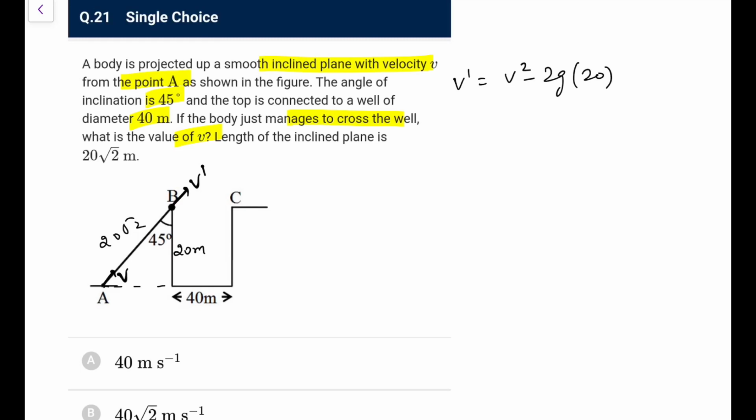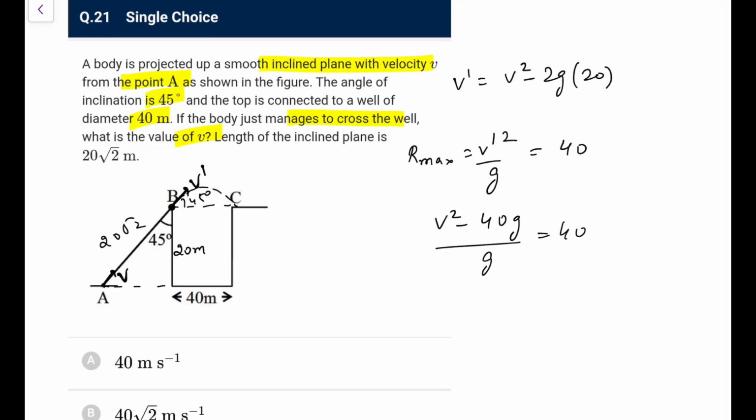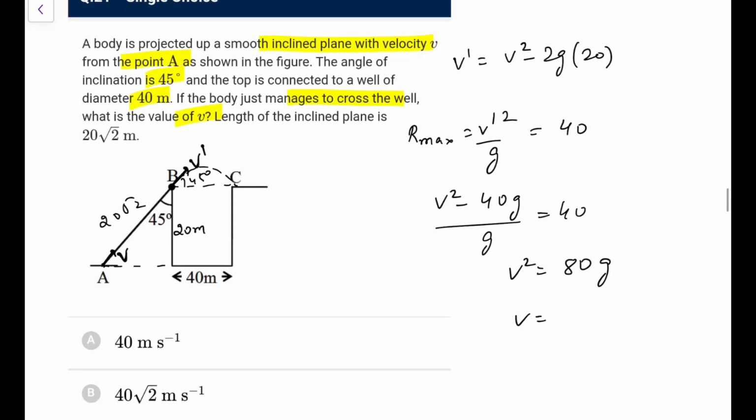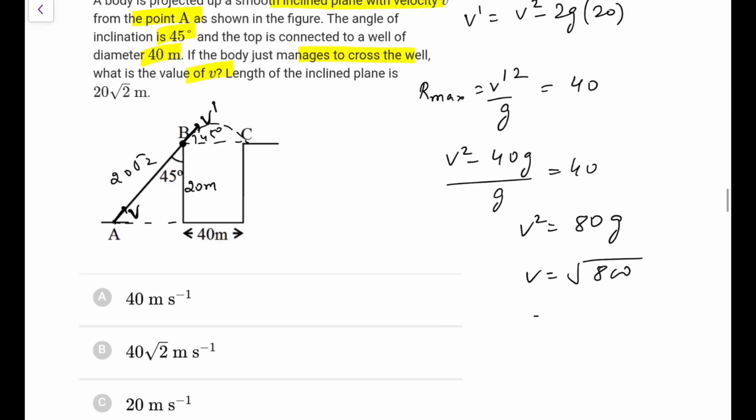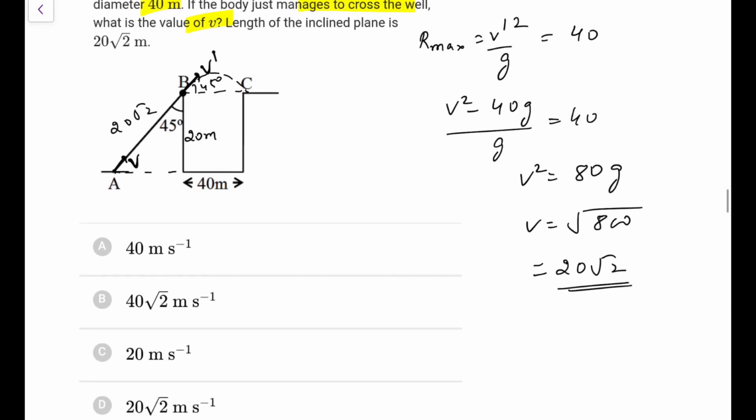Now this is sufficient to cross it, this would be at 45 degrees, so range is maximum, that is v dash square by g, directly you can say, and that is equal to 40. So what I can write, v square minus 40g, by g, is equal to 40, so v square comes out as 80g, so v comes out as root of 800. So root of 800, what is it? 20 root 2 I can write it as. So it should be 20 root 2 meter per second. Go for option D here.